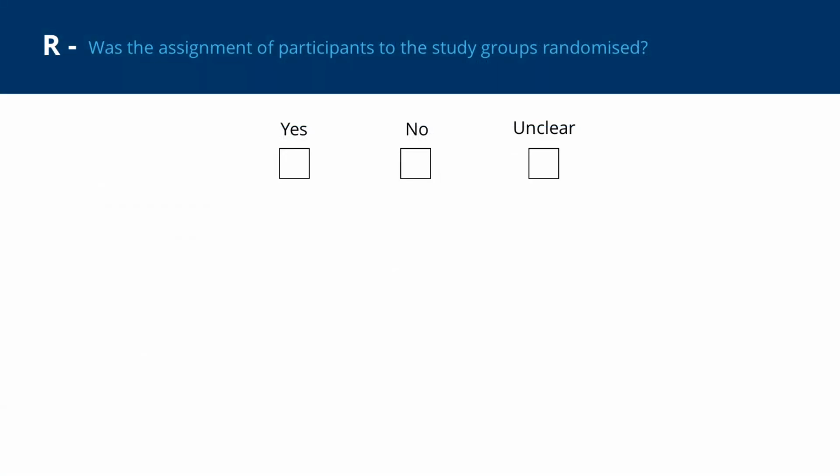The first item of the Rambo checklist relates to randomisation. For this question, we need to consider the method used to generate the allocation sequence, or the order in which participants were assigned to study groups. The method used should result in the study participants being assigned to groups by chance, or in other words, randomly. You'll find the information to answer this question in the methods section of the paper.